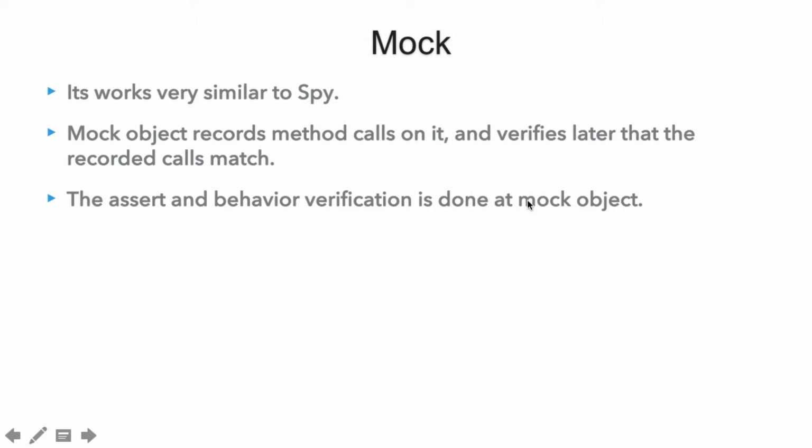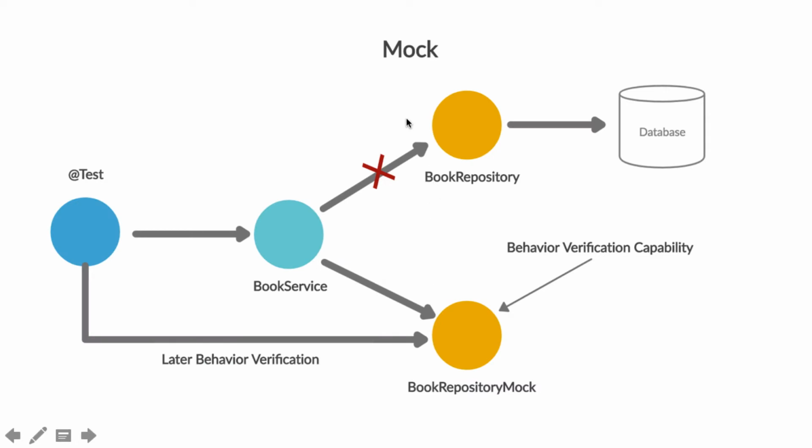So the mock object keeps track of the behavior verification, and it helps us do the behavior verification by capturing the interaction made on it. Here, if you want to test the book service class, we simply replace the book repository, which actually talks to the database, with a book repository mock. Now this mock has behavior verification capability, similar to SPY, but the difference is that the test will call some methods on the book repository mock to do the behavior verification after performing the actions.